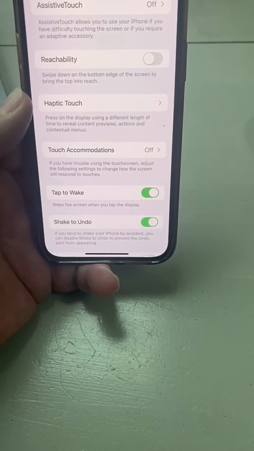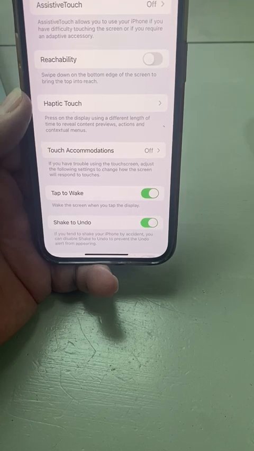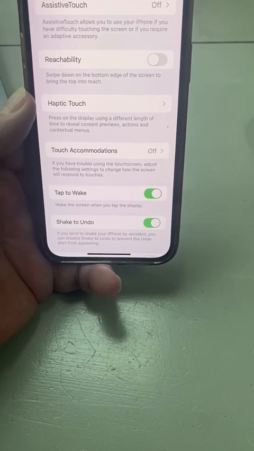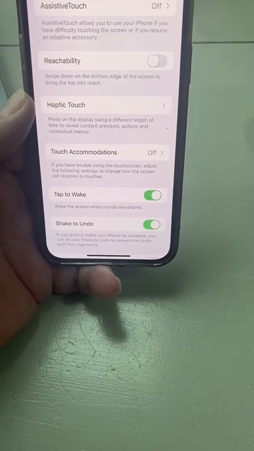So that's it, and I highly recommend doing it on a regular basis, because otherwise you're going to have a slow phone.